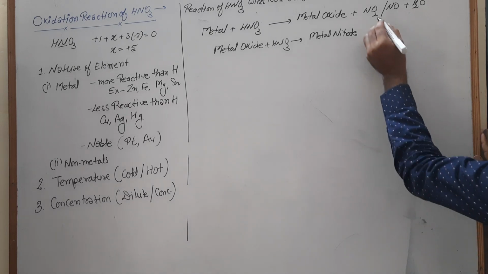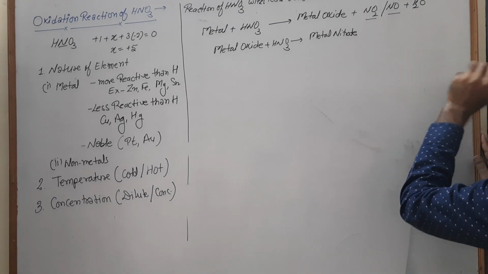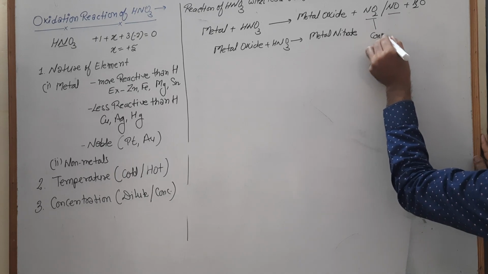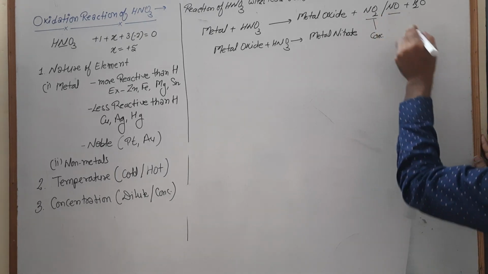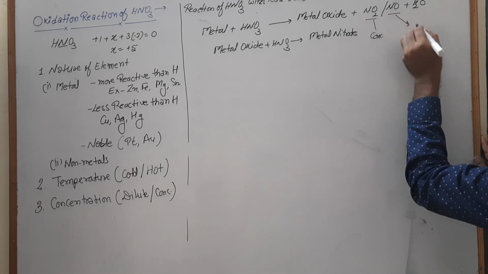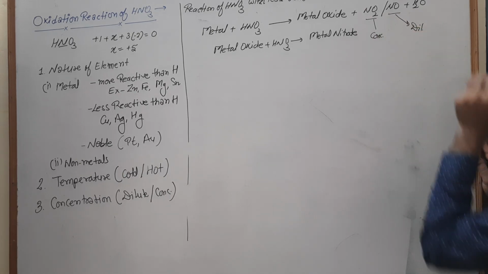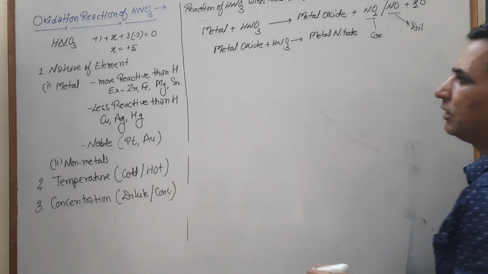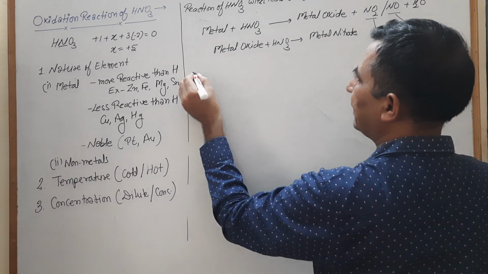The reducing product is NO2 or NO. It depends on concentration only. If the concentration is higher, your product is NO2. If your concentration is low, at that time the product is NO. Low concentration means your solution is dilute.